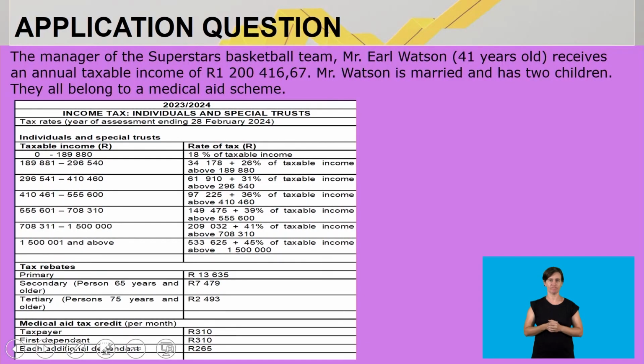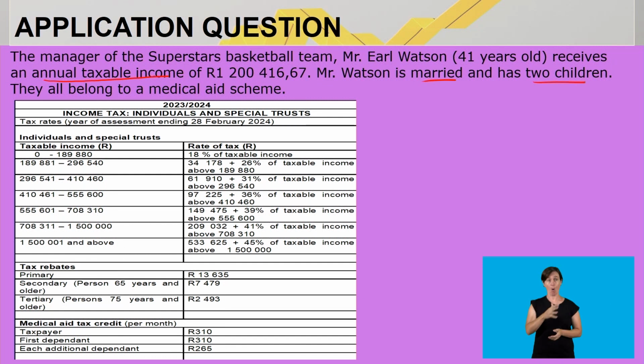Guys, let us look at another question. The second question says: the manager of the Superstars basketball team, Mr. Earl Watson, who is 41 years old, receives an annual taxable income of 1,200,416 rand and 67 cents. Mr. Watson is married and has 2 children.